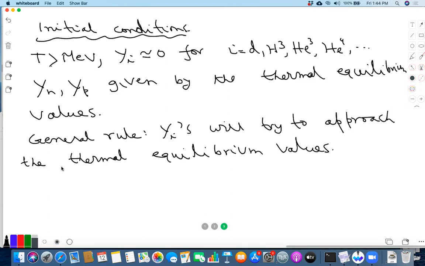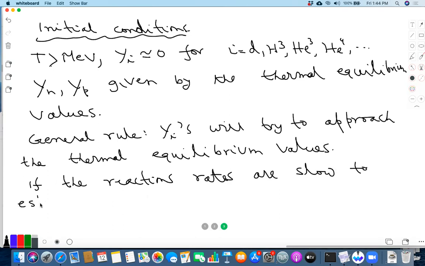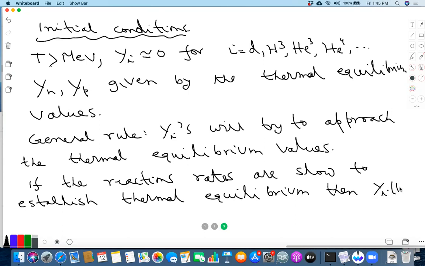But what happens is that if the reaction rates are slow to establish thermal equilibrium, then the y_i's do not quite have their equilibrium values.